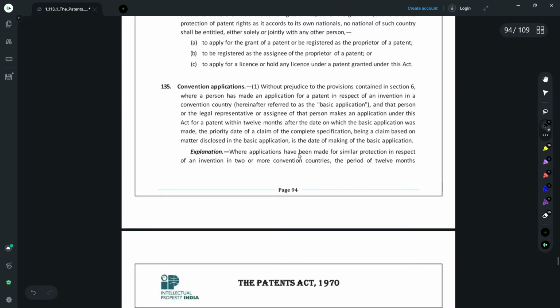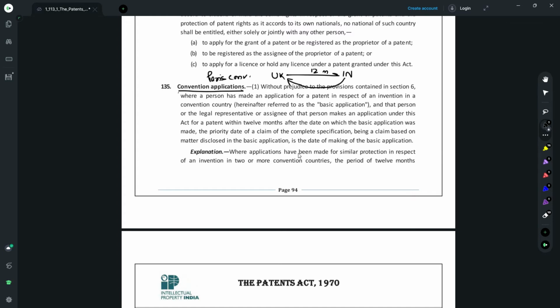Section 135 talks about convention applications, and this is basically under the Paris Convention. It says that if a person has filed an application in a convention country, say suppose UK, then you have the option of filing a convention application in India within a period of 12 months, and based on that you can claim the priority of the UK application that was filed.